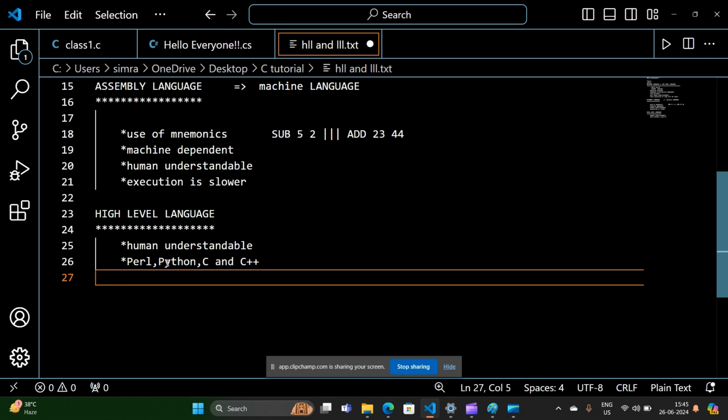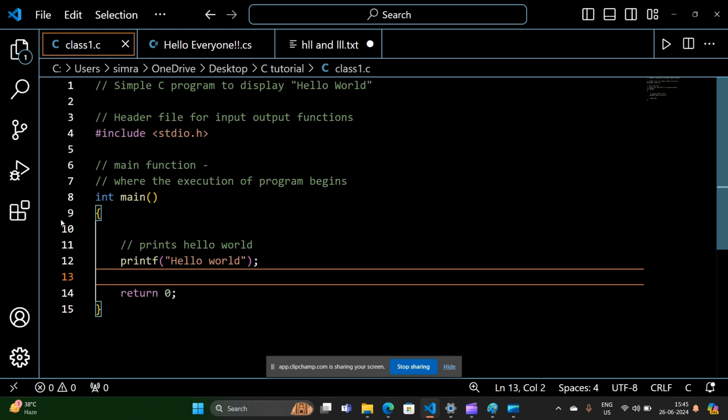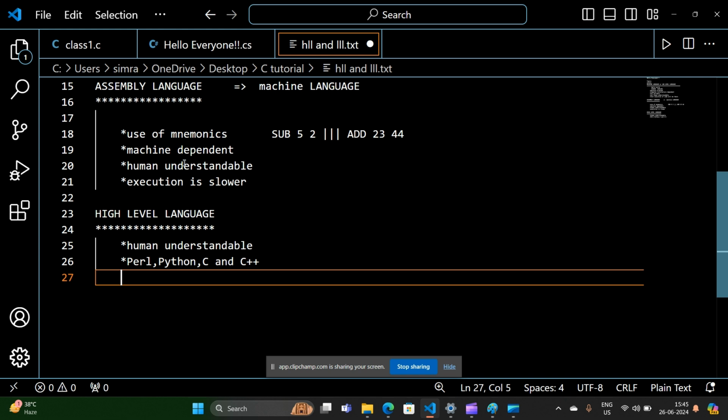So what is its advantage? The advantage is that the code which we are writing on our machine, for example this code, can also run on another machine which has a different computer architecture. Okay, the code will be portable in the case of high level languages. So I think I have covered all the things.